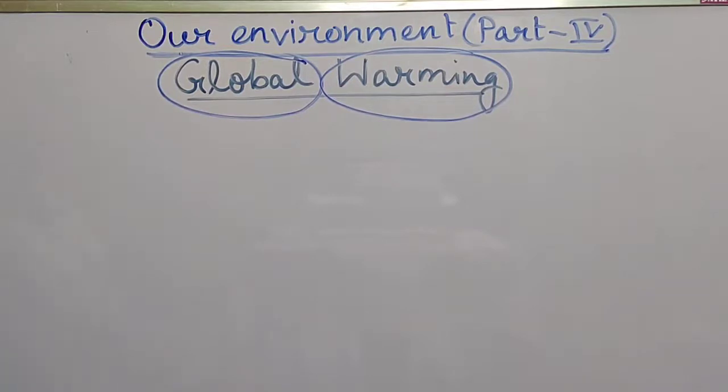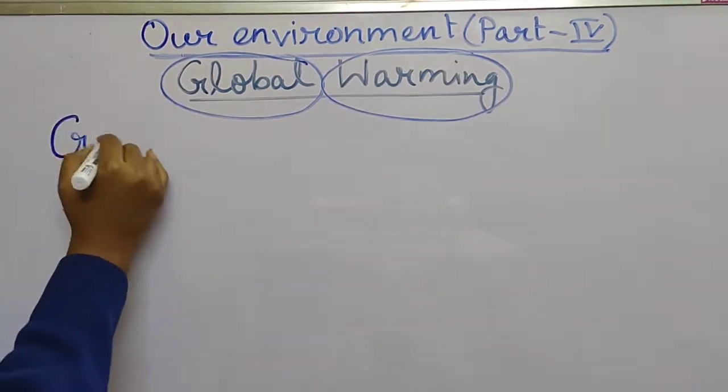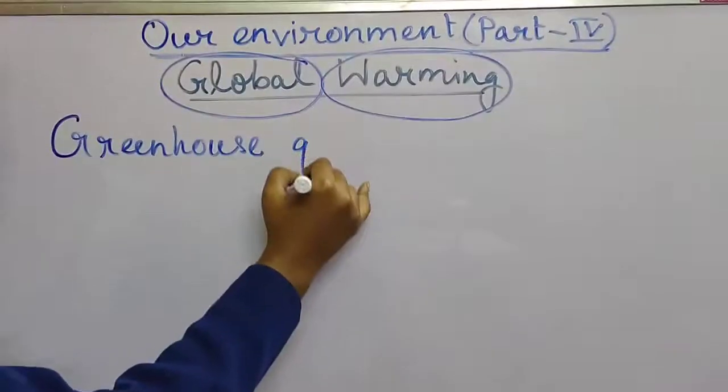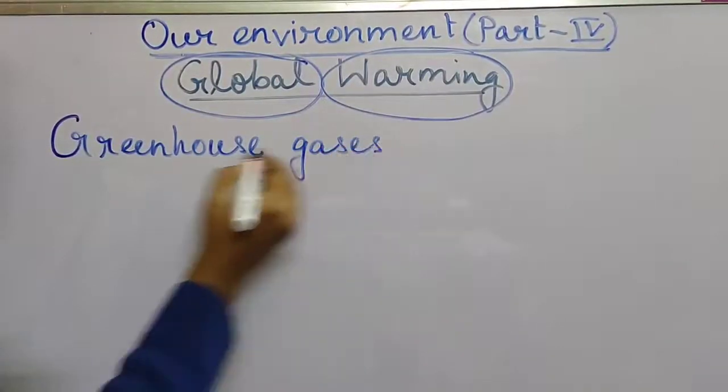Now what are the causes of global warming? Global warming is actually an abnormal increase in the heat of earth. So the gases or the substances which are responsible for abnormal increase in the heat of earth are called greenhouse gases. So the causes of global warming are greenhouse gases.